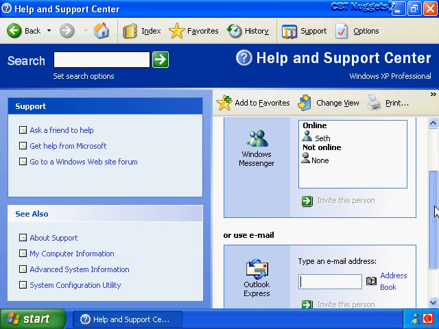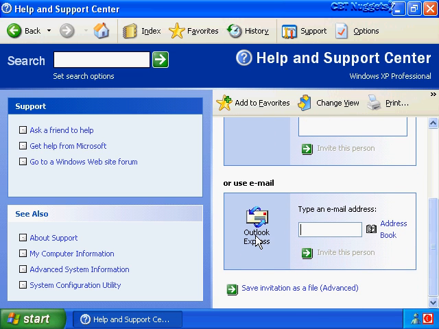And if we slide down here we can use email. The only email programs that you can use are Outlook Express and Outlook. And last but not least we have this option at the bottom that says save an invitation to a file.